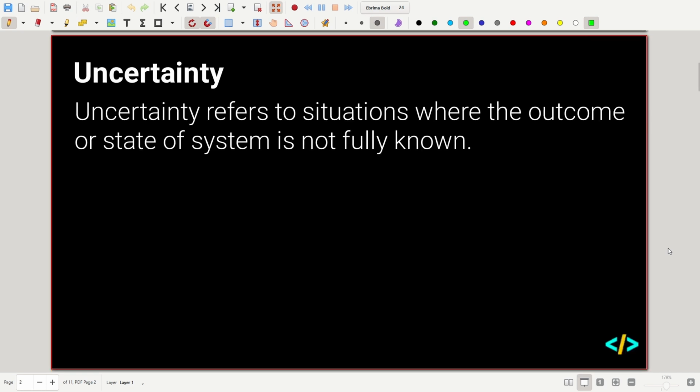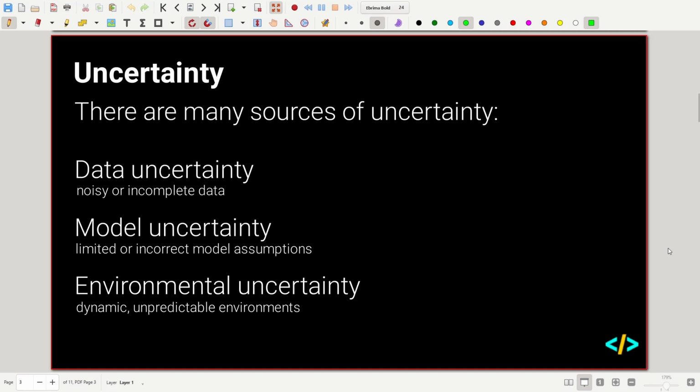Okay, so when we talk about uncertainty in AI, it refers to situations where the outcome of a state or system is not fully known. That seems like a lot of waffle, but all it is is when we can't guarantee that something's going to have some specific output or outcome. There are different things that cause this unpredictability, and the ones we're going to explore are data uncertainty, model uncertainty, and environmental uncertainty.